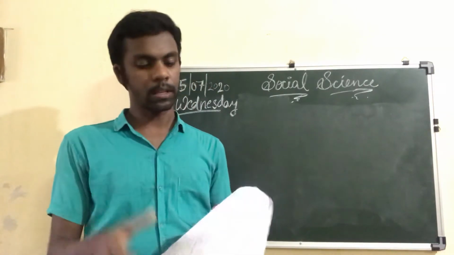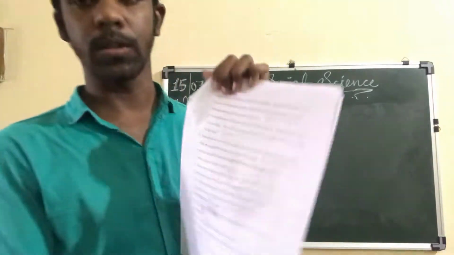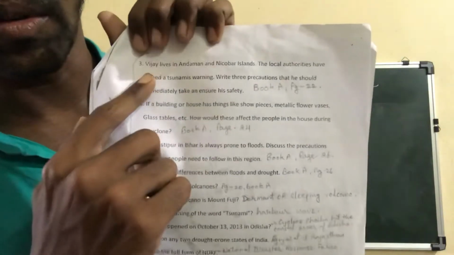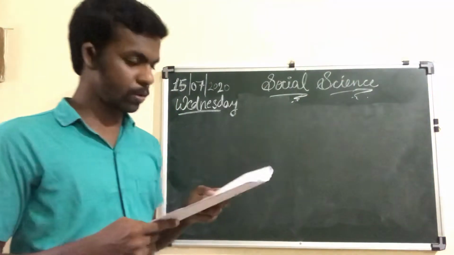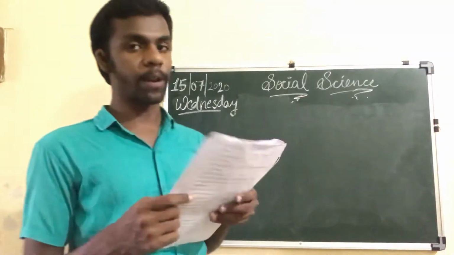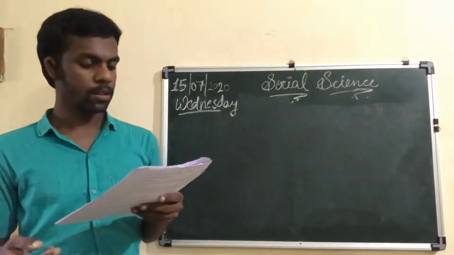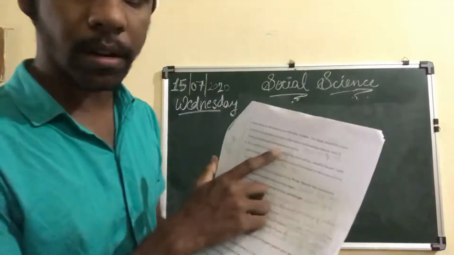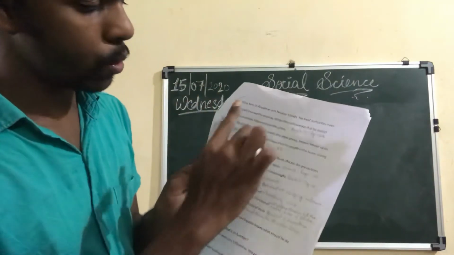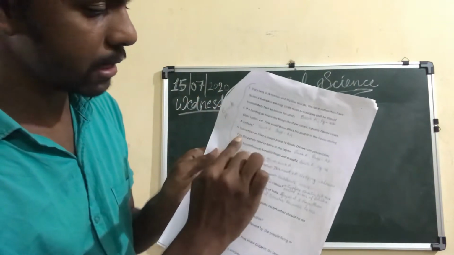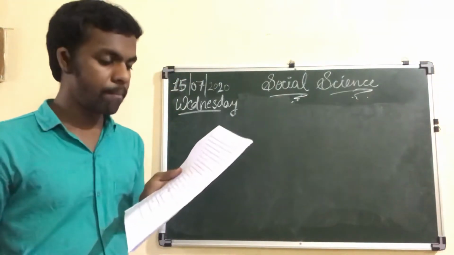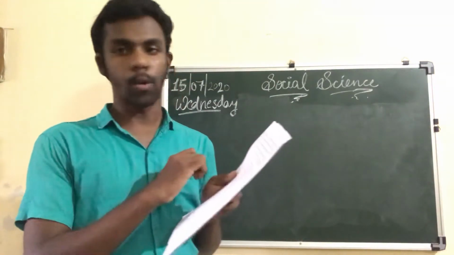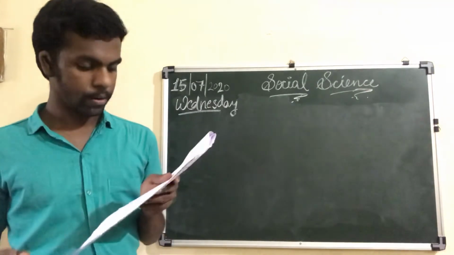What is the third question? Third is also the same, from book A only. Vijay lives in Andaman and Nicobar Islands. That question is already given on page number 22, book A. So questions 1 up to 6 are already from book A, so you don't have to write them.